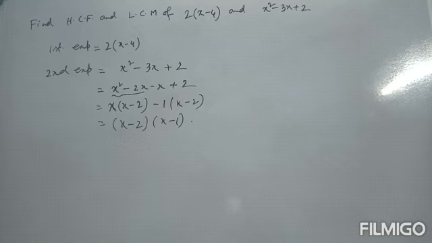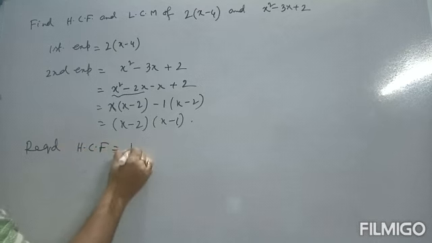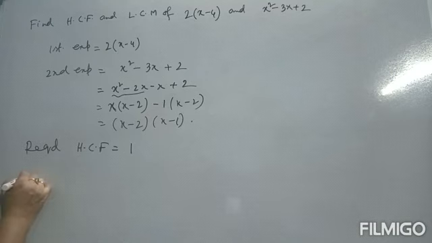We have to find out the common term. The first one is x minus 4, and this is x minus 2, x minus 1, and 2, and this is 1. So there is no common term except 1. So in this case, HCF must be 1. Therefore, the required HCF, the common term is only 1. So HCF is 1.